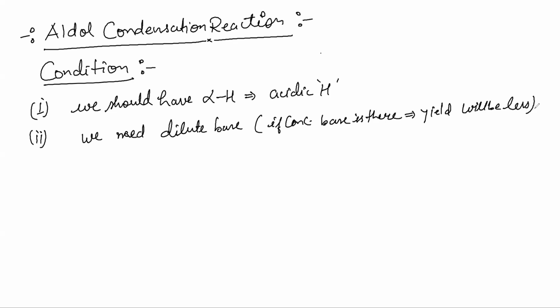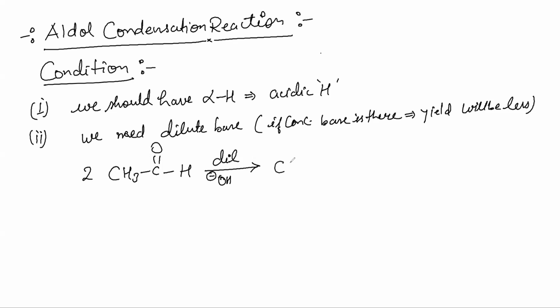Now let's understand the mechanism, how it is going to happen. Generally, two molecules of any aldehyde or ketone are required. Let's take the example of CH3CHO, and we treat it with dilute base, let's say dilute OH minus. You could use any base, like NaOH, KOH, Ba(OH)2, whatever you want, but that should be dilute.